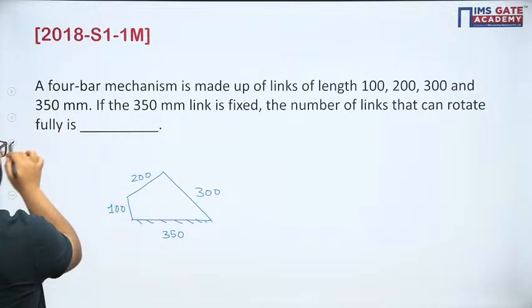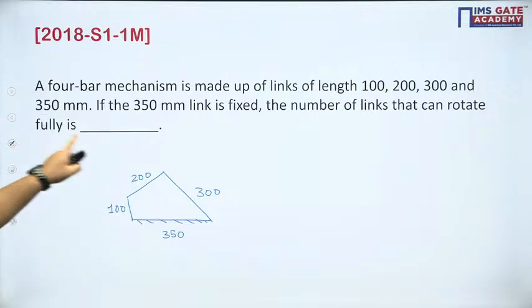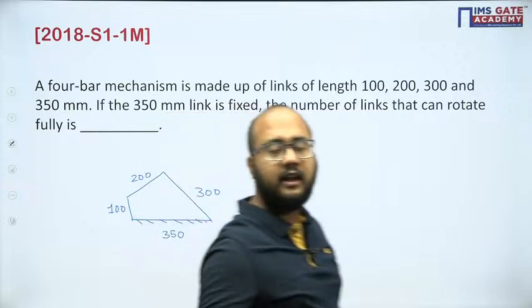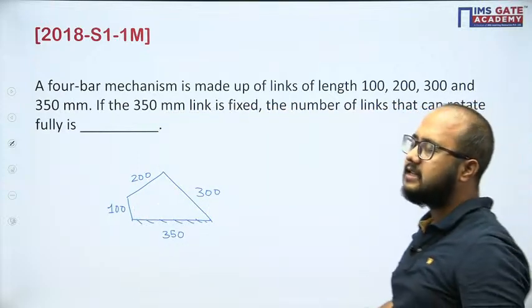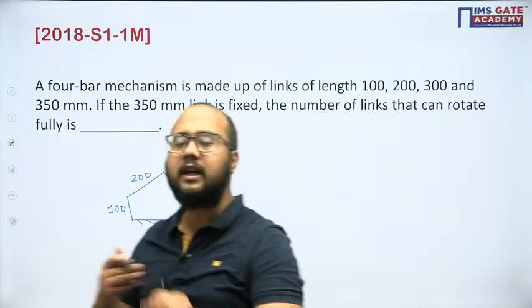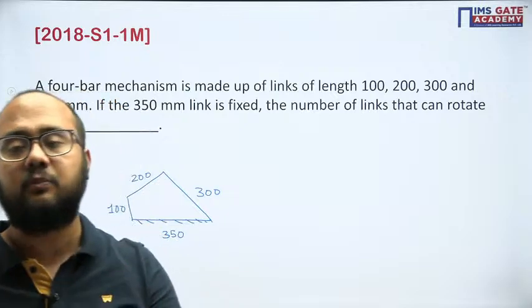Now tell me what the answer will be. The number of links that can rotate fully. The link which can rotate fully is the crank only. A crank is the link which can rotate fully, meaning it can perform a complete 360-degree rotation.